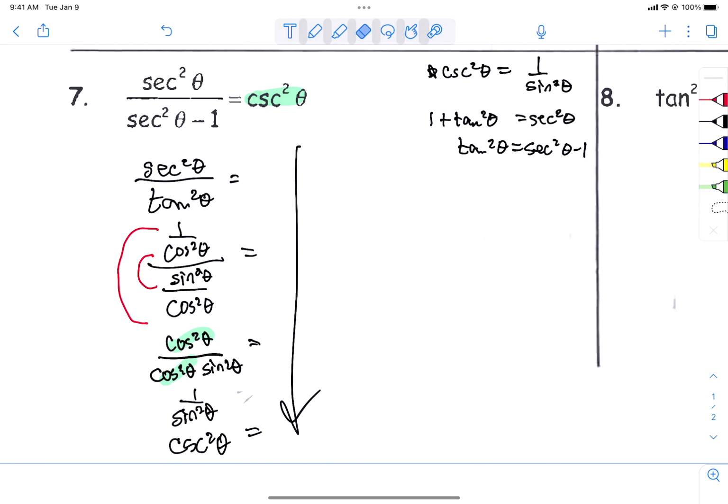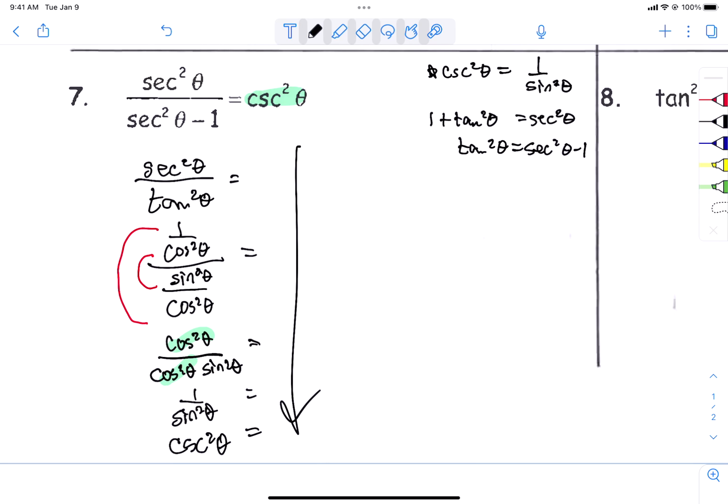So there you go. There is problem number 7. So remember the technique. You try to find something that is equivalent to, you stick it in, you try to see some algebra, always keeping in mind the answer that you're looking for. So a cosecant squared is the same as 1 over sine squared. If I can get it to be 1 over sine squared, I'm golden. I got the answer. So there is number 7.